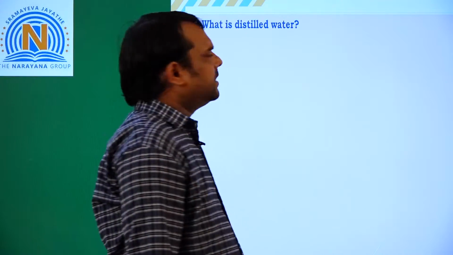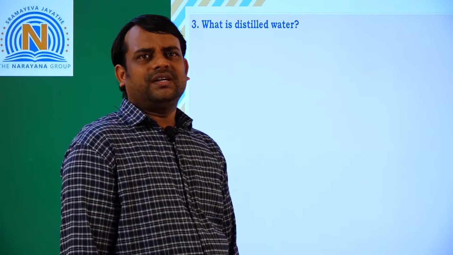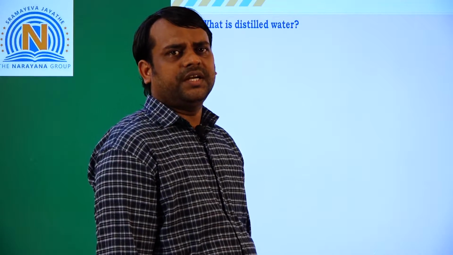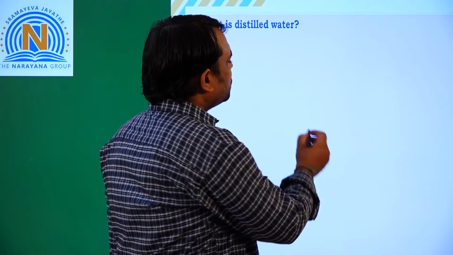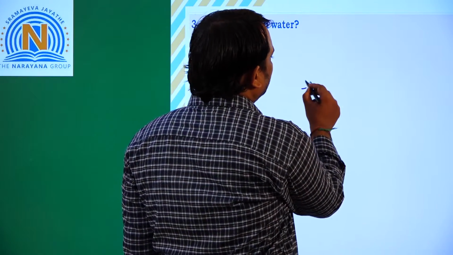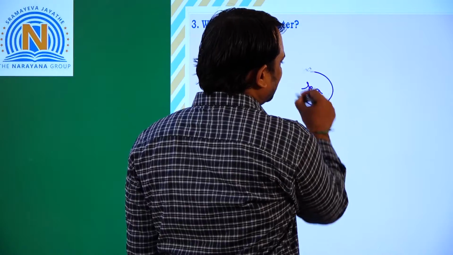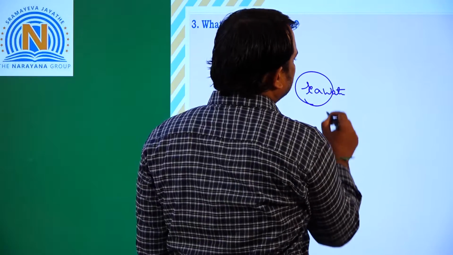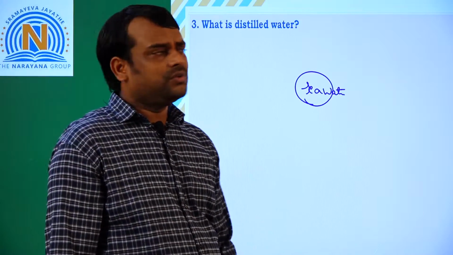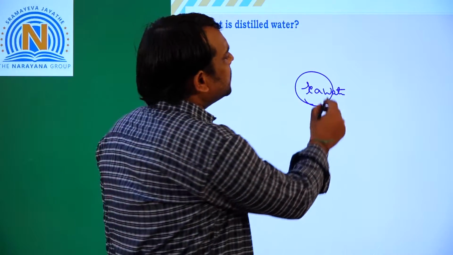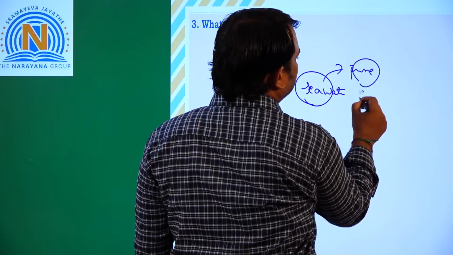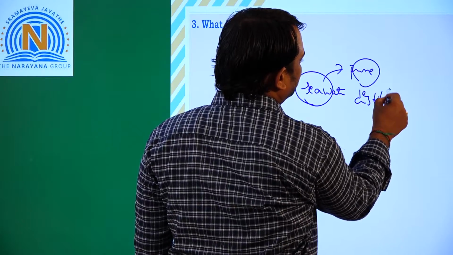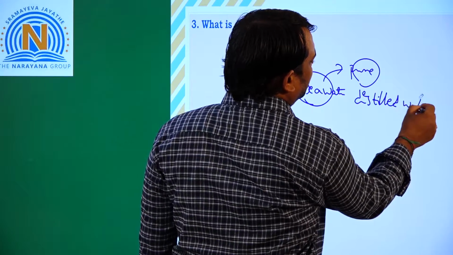Next, what is distilled water? The water which is purified or which we get by the distillation process is called distilled water. Generally, we use this technique whenever we are purifying water from seawater. If you take seawater, by using this distillation technique we separate the pure water. This pure water is nothing but distilled water.